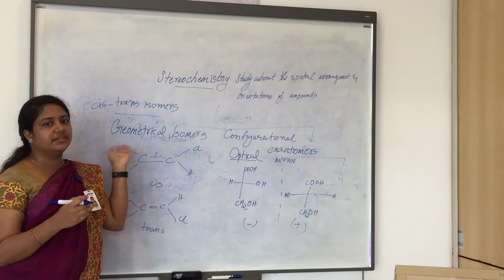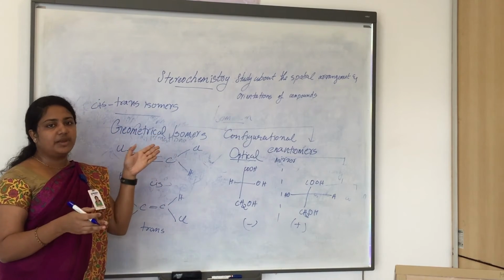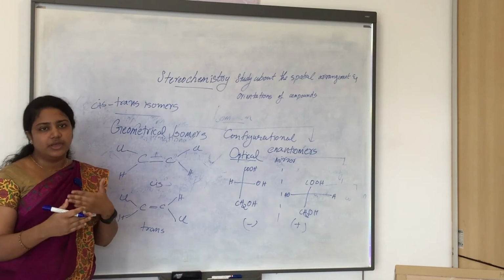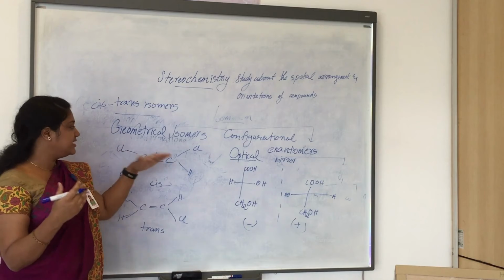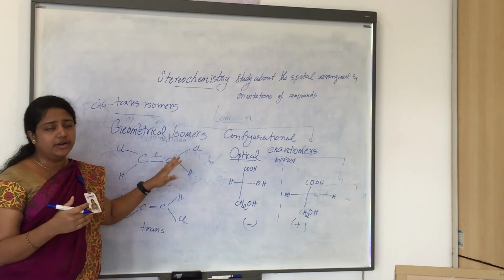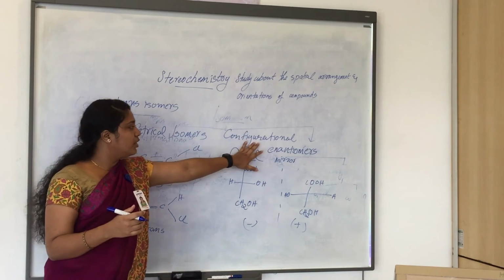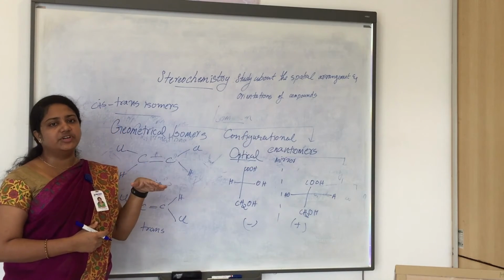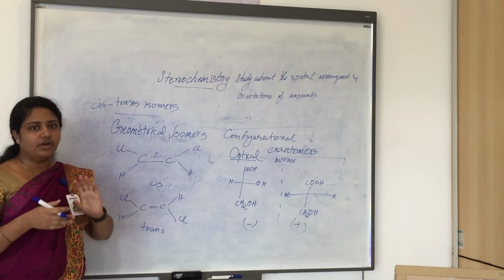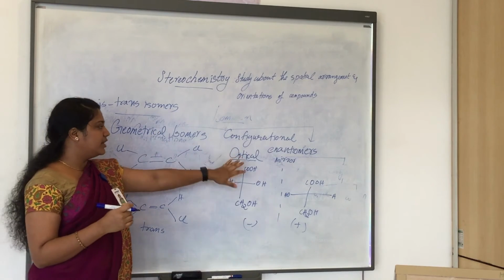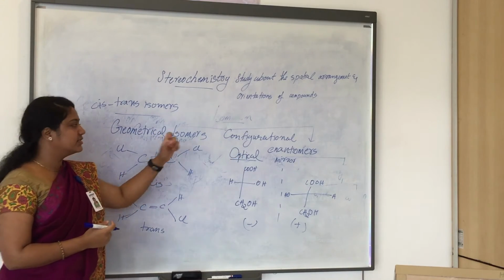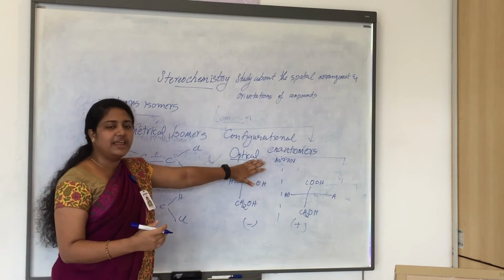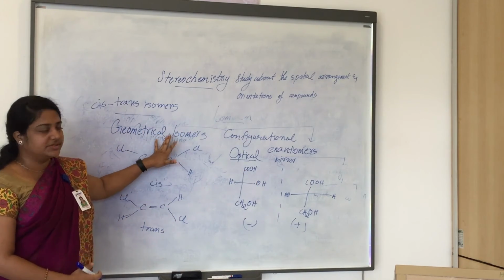Conformational isomers means the isomers that can be interconverted by simple twisting or rotating of the bond, and they are commonly seen in single bonded compounds. And going to configurational isomers, the isomers cannot be converted simply by the twisting or rotating of the bond because of the presence of double bonds. So configurational isomers are further classified into optical isomers and geometrical isomers.